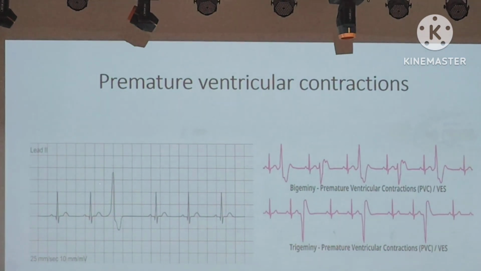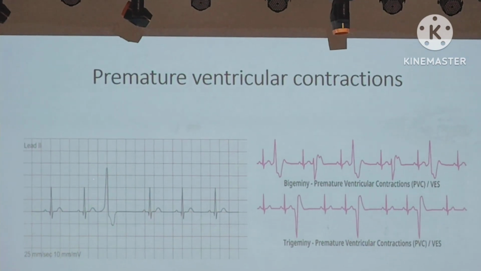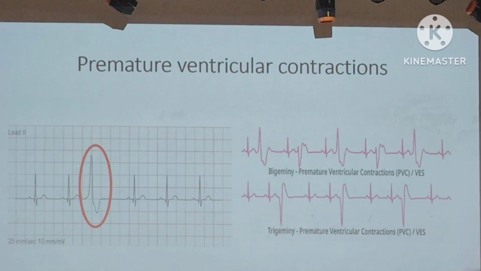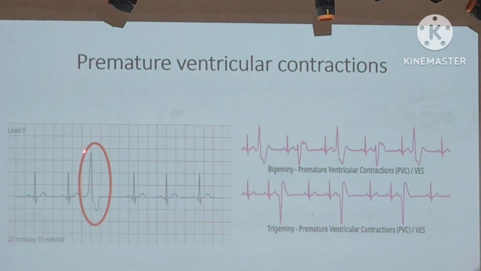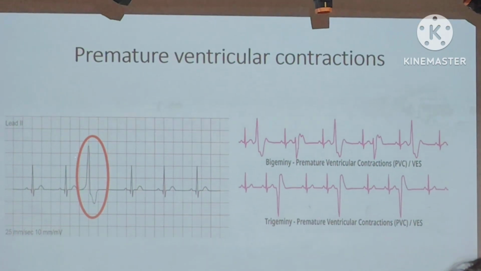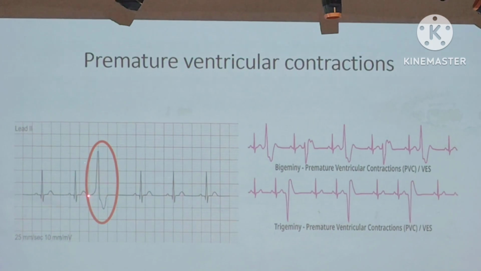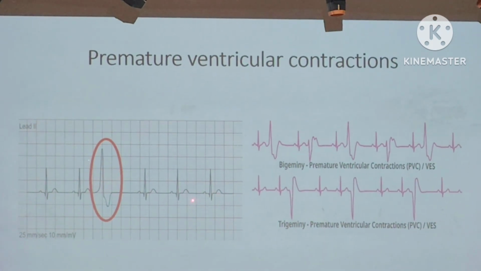Then comes PVCs. These are premature ventricular contractions which are a result of electrolyte abnormalities and other changes in the ICU. So this is an example of PVC. This is the normal sinus rhythm, but a premature ventricular contraction is seen. So how does it look? It is not followed by any P wave. This is a ventricular contraction which has been generated in between the sinus rhythm.